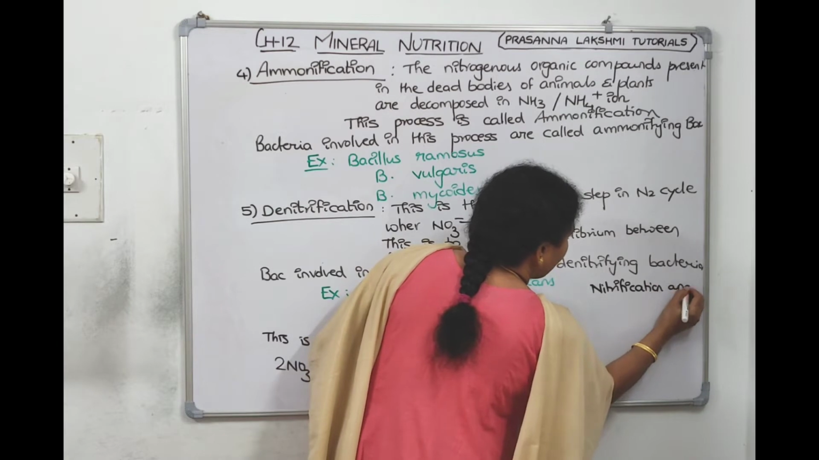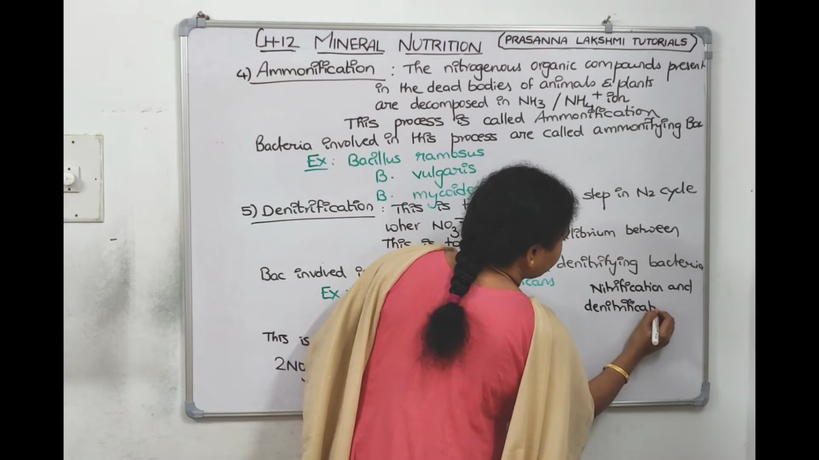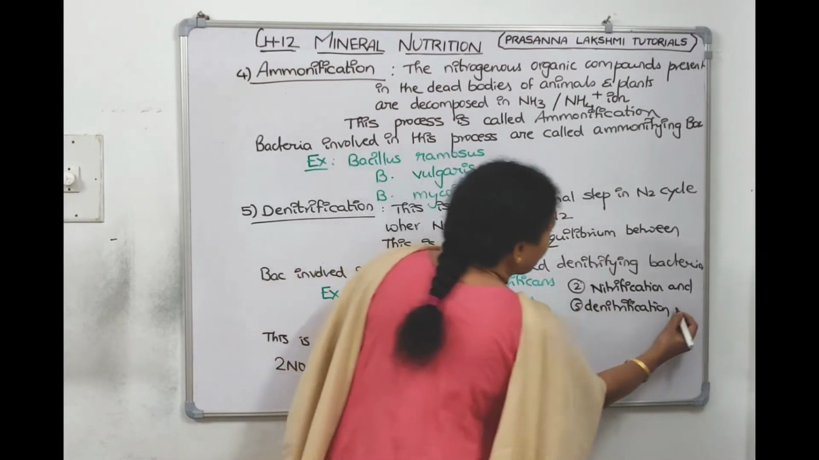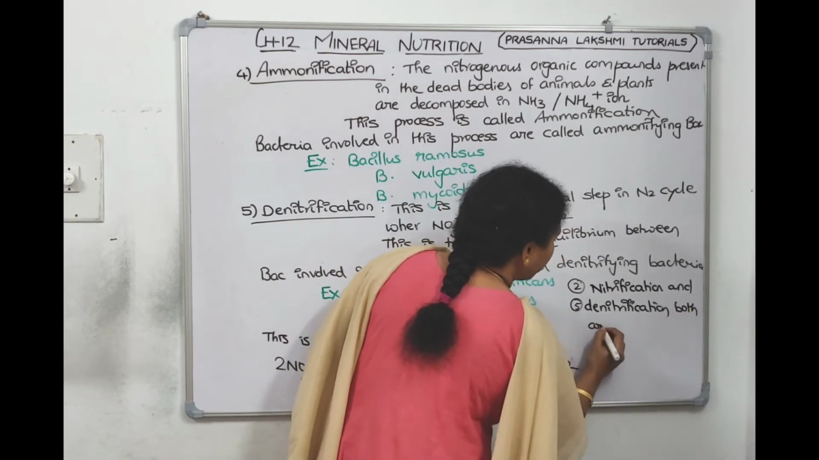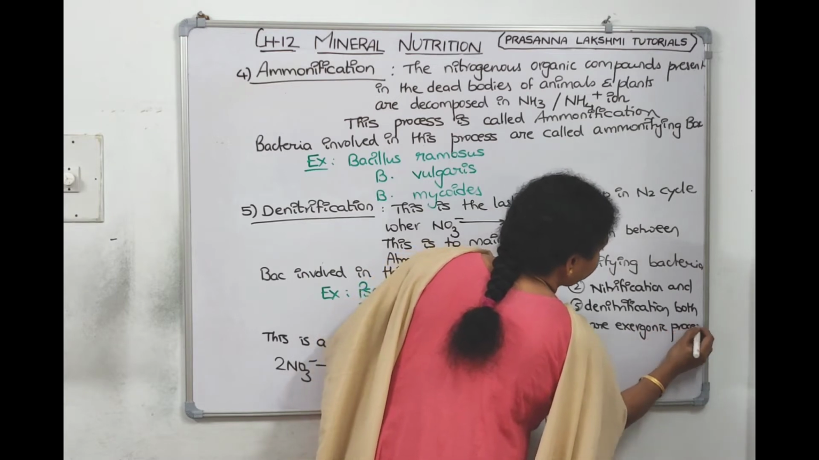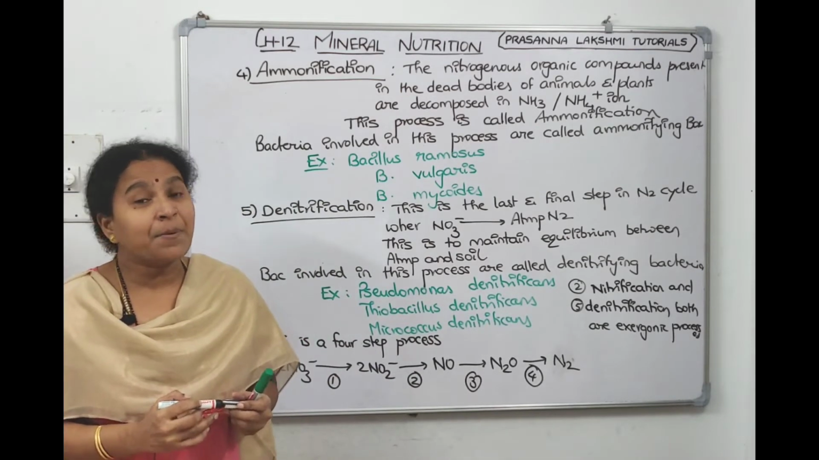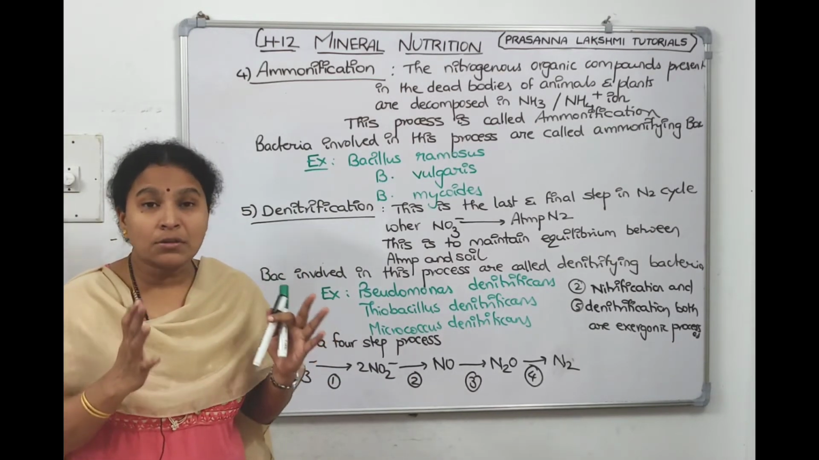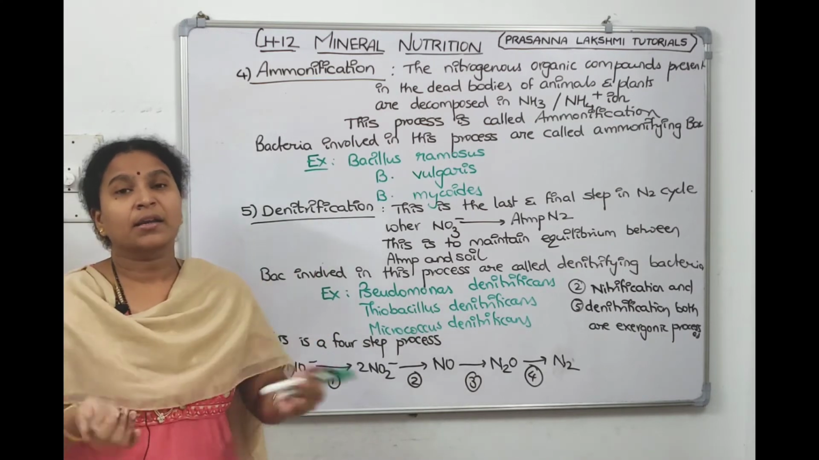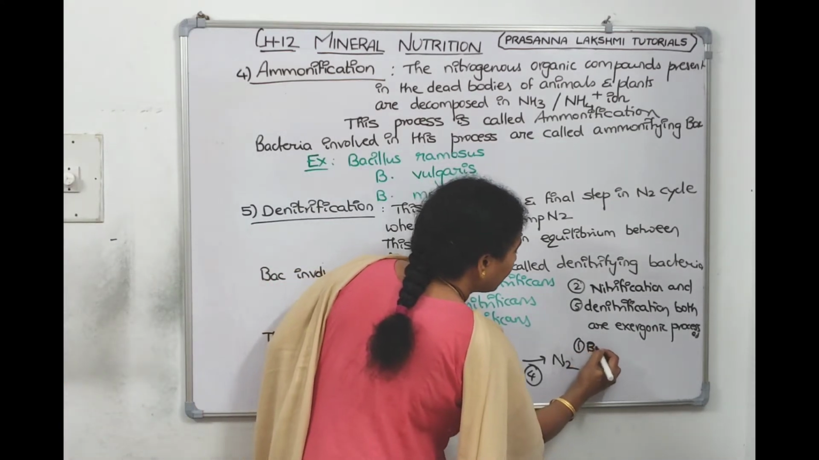Nitrification is the 2nd step. Denitrification is the 5th step. Nitrification and denitrification both are exergonic processes. What do you mean exergonic process? Energy is released. Whereas first step, nitrogen fixation, needs 16 molecules of ATP for making 2 ammonia molecules. Means the first step is endergonic. It is consuming energy, right? So first step, what is the first step called?